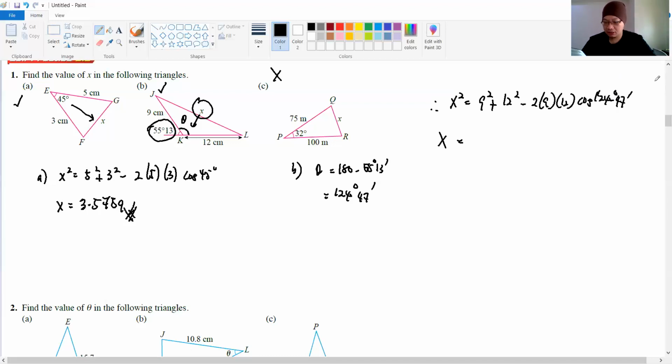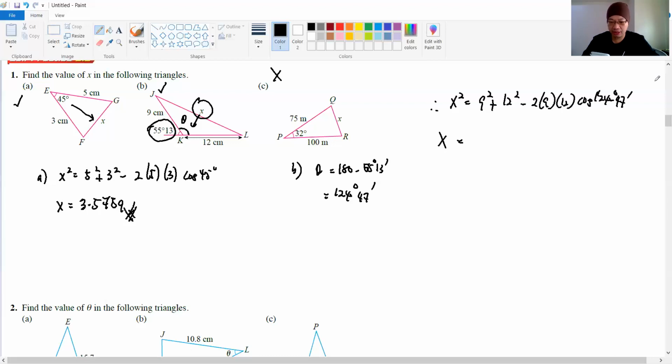Doesn't matter. So 9 squared plus 12 squared minus 2 times 9 times 12 cos 124 degrees 47 minutes. Okay, so the answer that we are supposed to get is 348 something, and then we need to